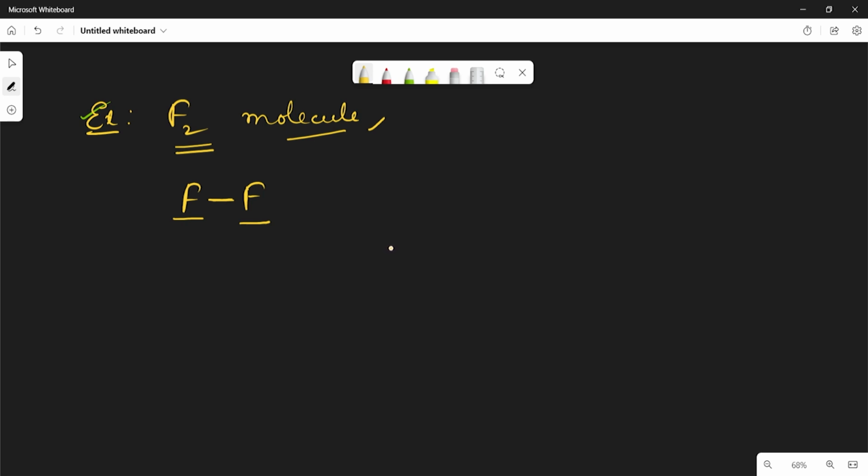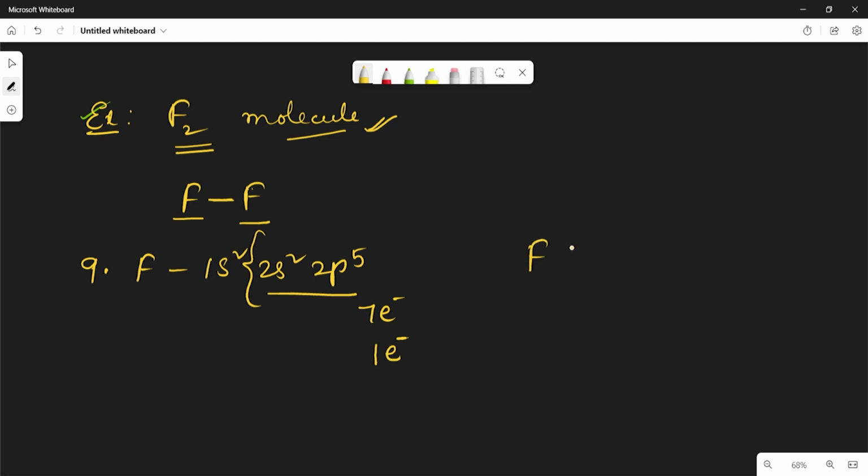It is a stable molecule, no doubt. Generally we know fluorine's atomic number is 9, and the configuration is 1s2, 2s2, 2p5. If you observe here, the outermost shell contains only 7 electrons. So to get the octet configuration it requires 1 electron.